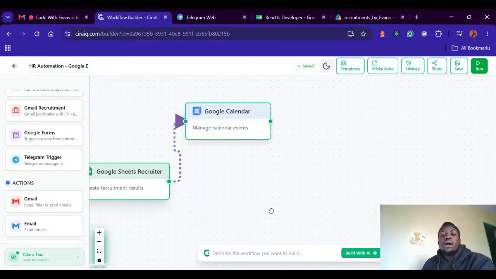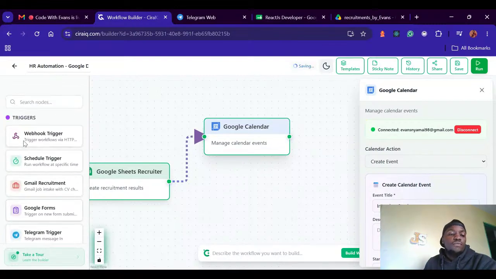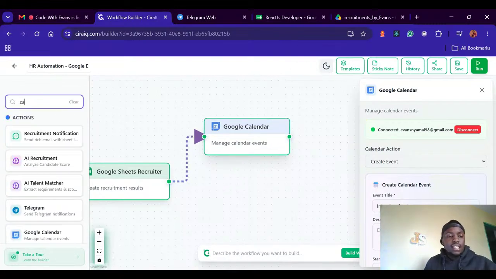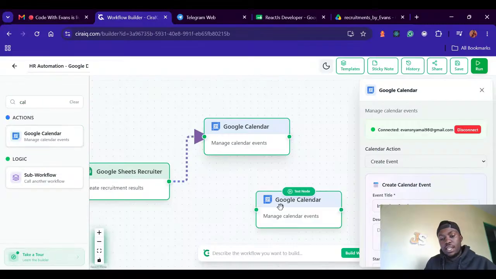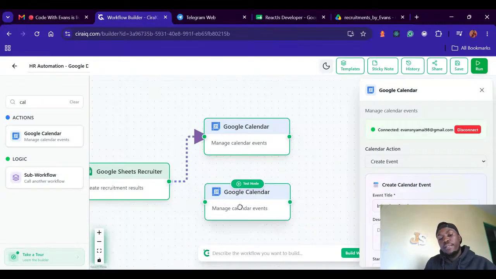Now, here's where another magic really happens. Let's say we have like 5 candidates who have been selected automatically. When I check my normal calendar, I know tomorrow I'll be available for interviews. I know on Friday I'll be available to do contact interviews as an HR. I can just use the Google Calendar node. For this node, you can just search any node, and you can see them right here. You can just drag and drop, and then it would work.